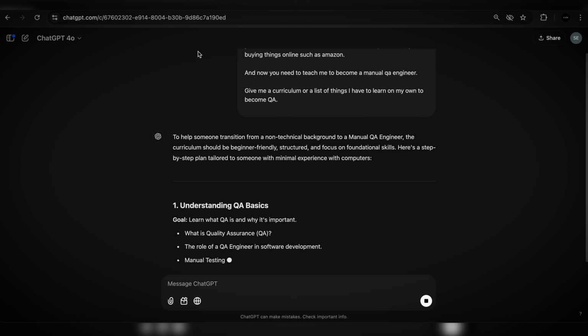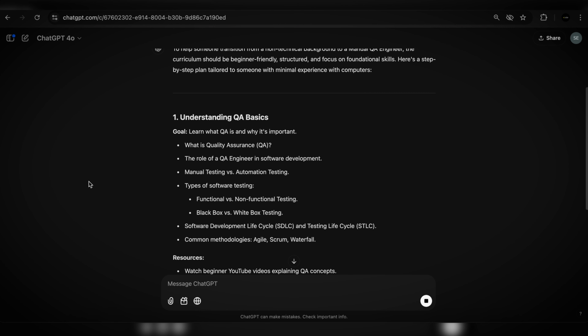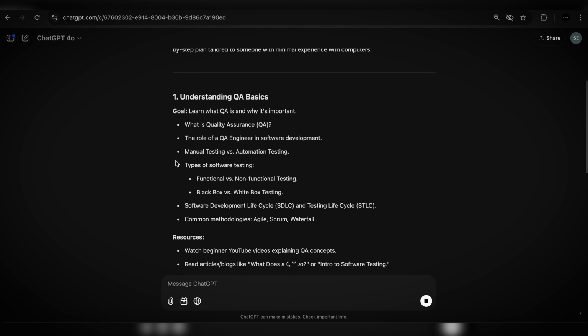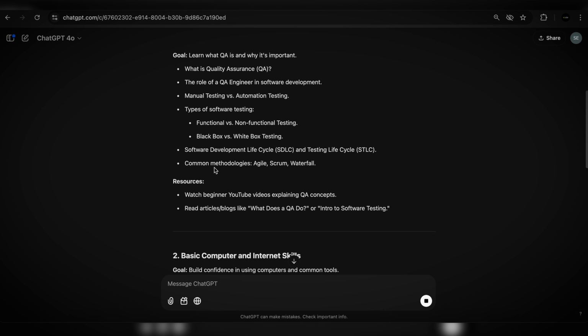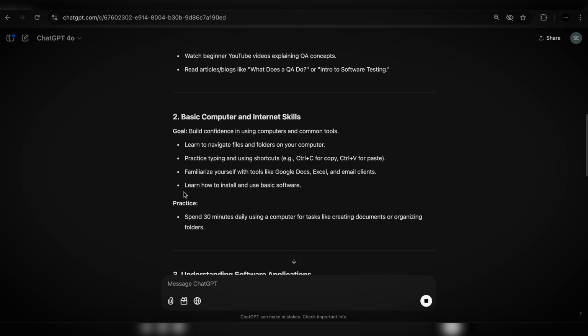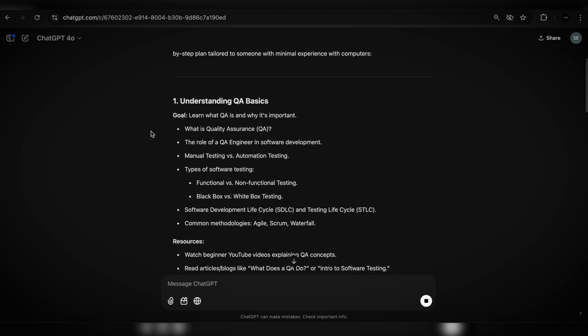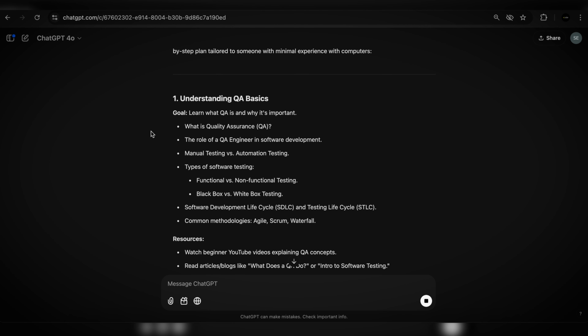To help someone transition from a non-technical background, and so on. Understanding QA basics. Goal: learn what QA is and why it is important. What is quality assurance? The role of software QA engineers in software development. Manual versus automation. Awesome. Resources: watch YouTube videos explaining QA concepts. Great. So looks like we've got some good base here. We've got a lot of questions, but how can you take it from here?